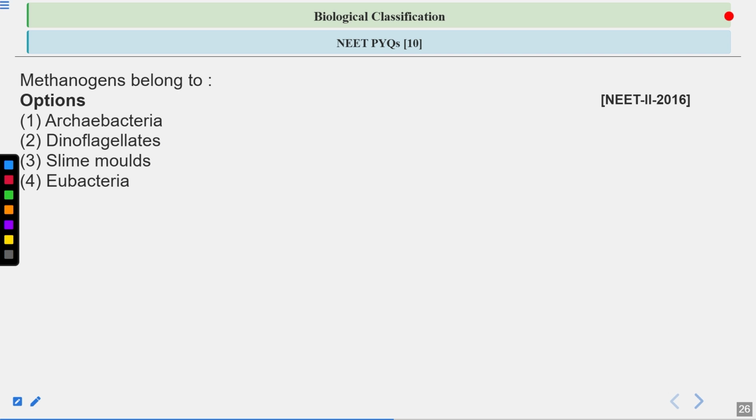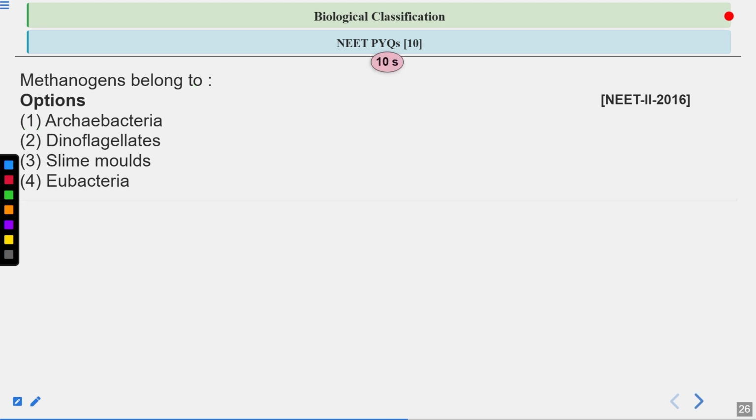The next question, methanogens belong to. So methanogens are the bacteria which produce methane gas. They are also a part of the human flora. Out of the total human flora, 10% are methanogens. Okay, so what are the options here? A is archaebacteria, 2 is dinoflagellate, third is slime molds, and fourth is eubacteria.